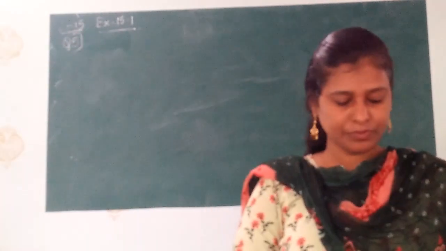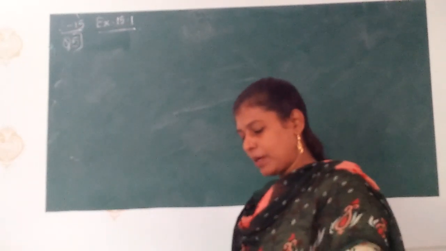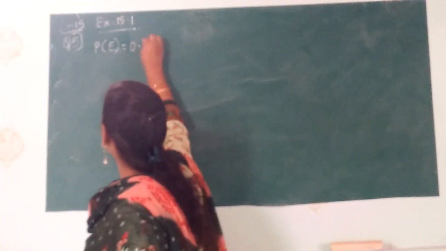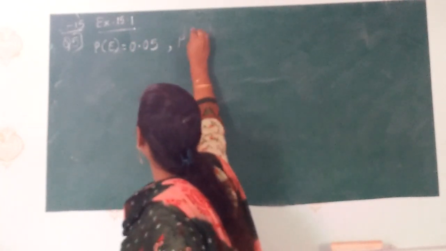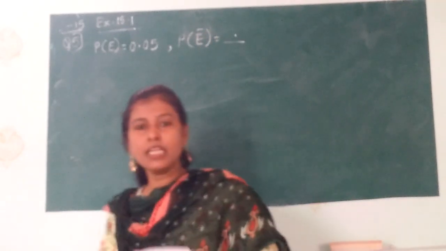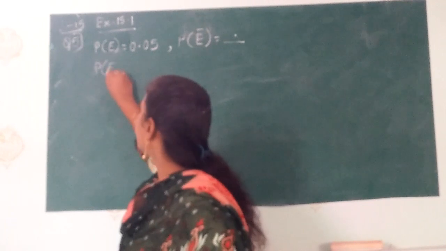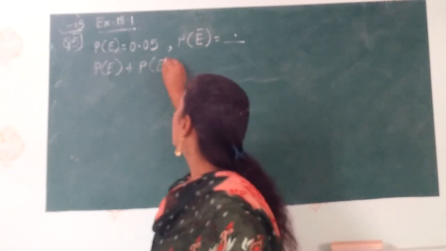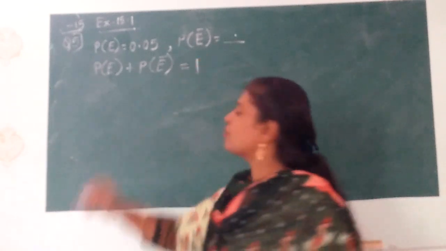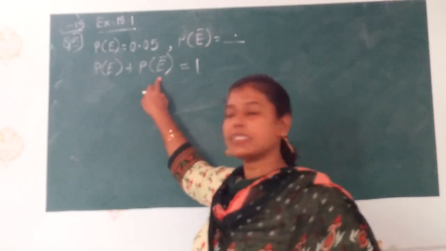I will read the question once again. The probability of an event E is 0.05. What is the probability of not E? They have given the probability of an event is 0.05, and we have to find the probability of not E. Not means we will put a bar on this one. I have already given you the formula: probability of an event plus probability of not E is equal to 1. When we add both of them, the value should be 1. So I have E and I don't have this, so I can get the value.